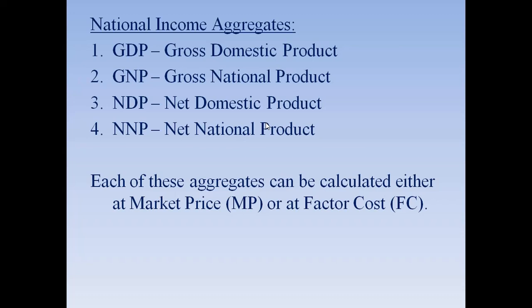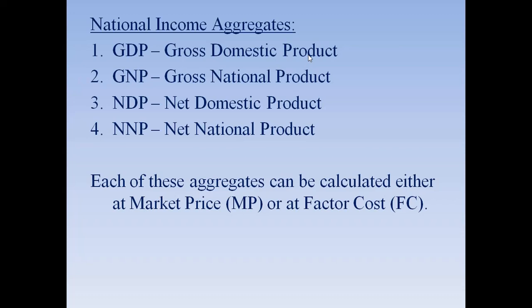Now national income aggregates, the terms that you must know here. Number one, GDP, which we are familiar with, which non-economics students also hear through news channels. GDP, gross domestic product.